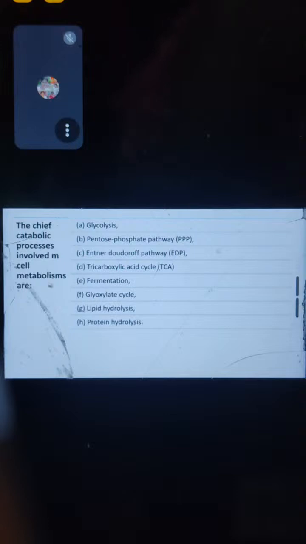Correct. Liquid hydrolysis and protein hydrolysis, I think in the second class we have completed it. Then oxidative phosphorylation and non-oxidative phosphorylation: there is addition of phosphate, and oxidative mode means in the presence of oxygen; in the absence of oxygen, you have to learn this.